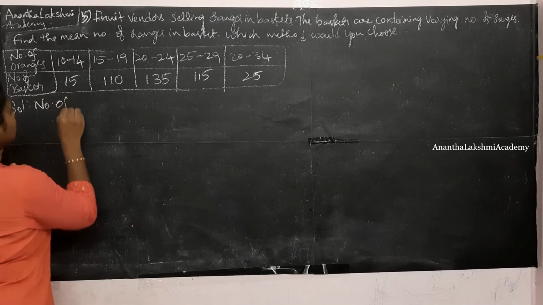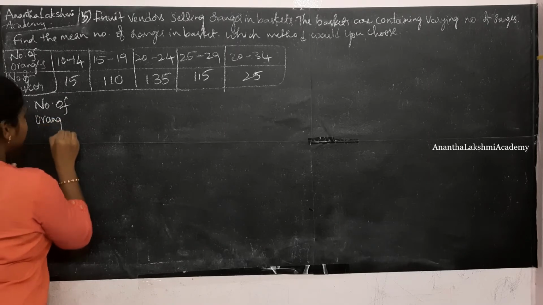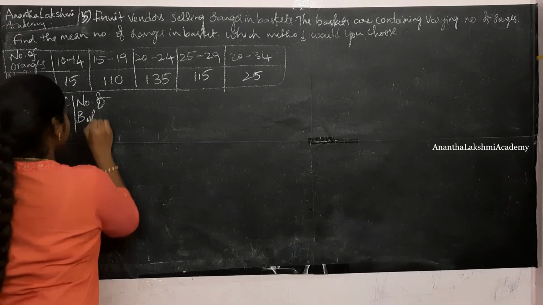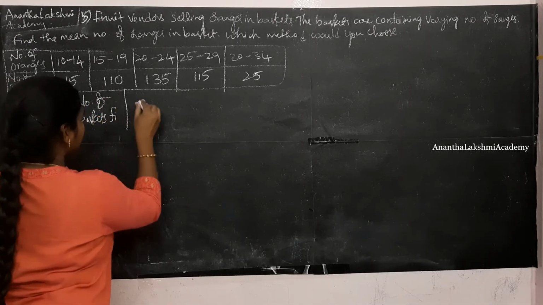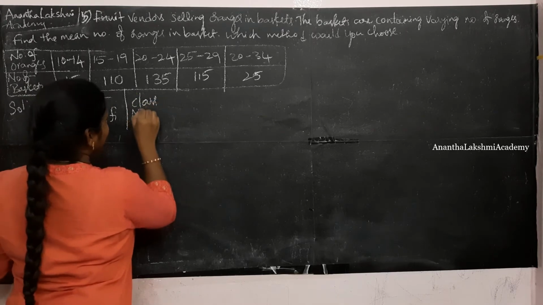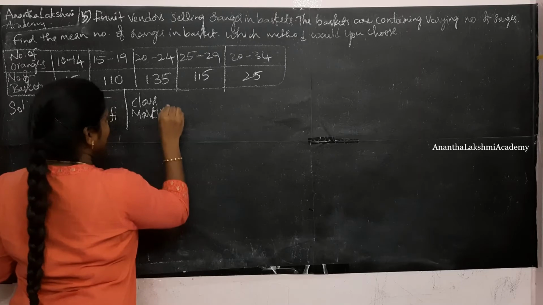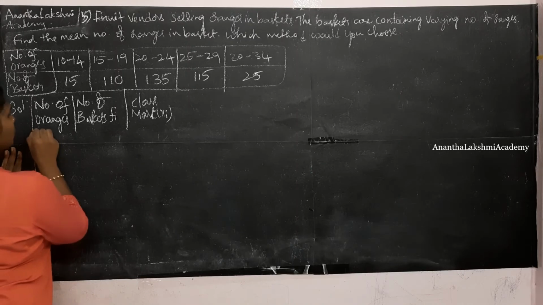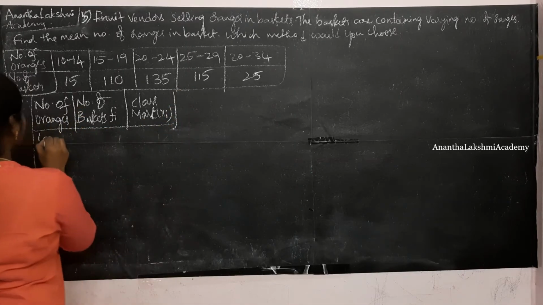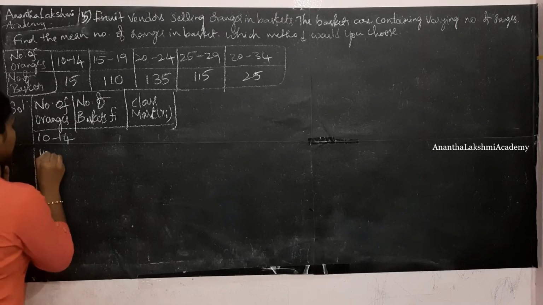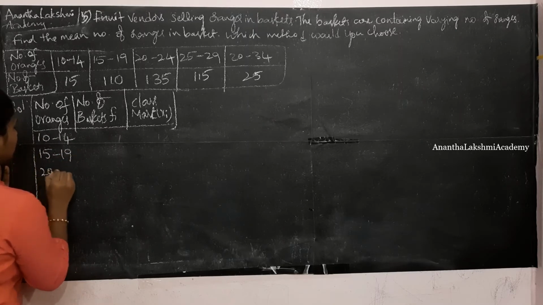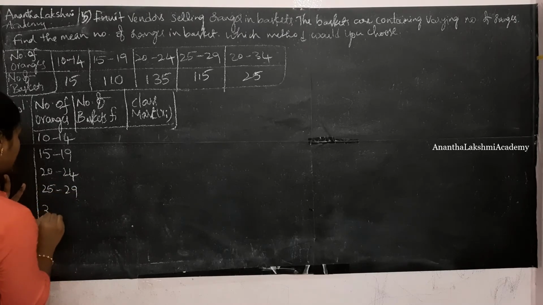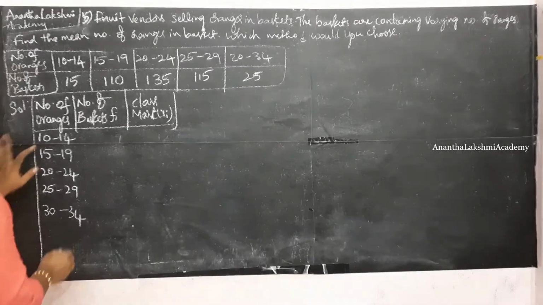Number of oranges, number of baskets, fi. This is the frequency, right? Then what is the main thing we need? Class mark, which is xi. All right, so we have 10 to 14, 15 to 19, 20 to 24, 25 to 29, and 30 to 34. Right? 5 intervals we have.